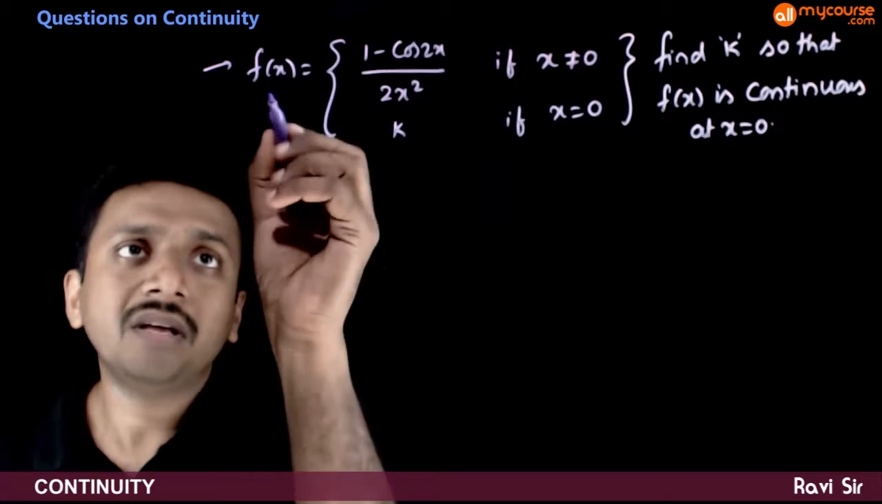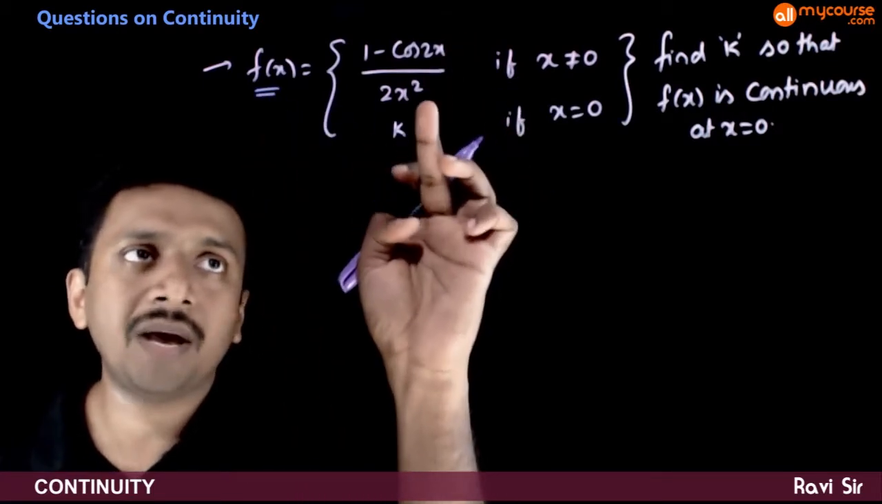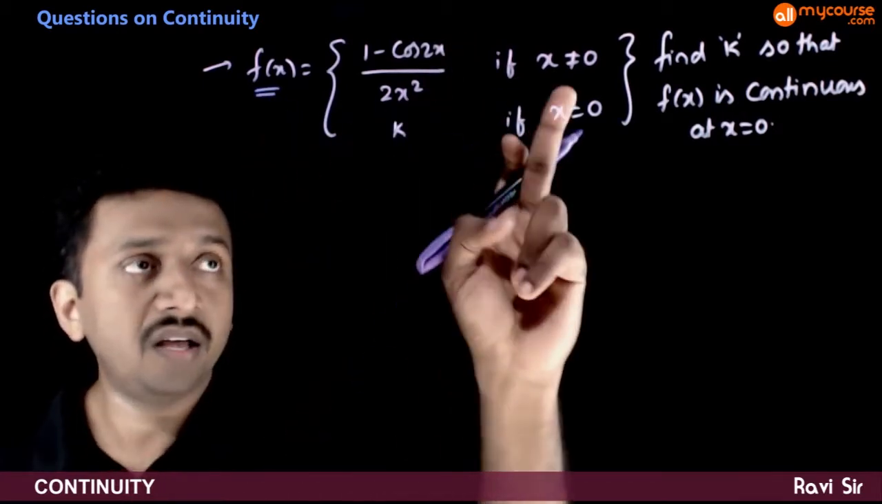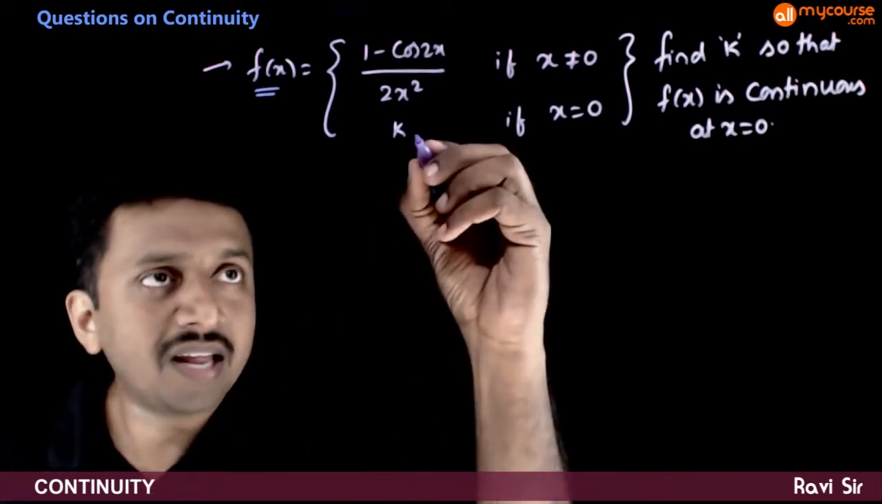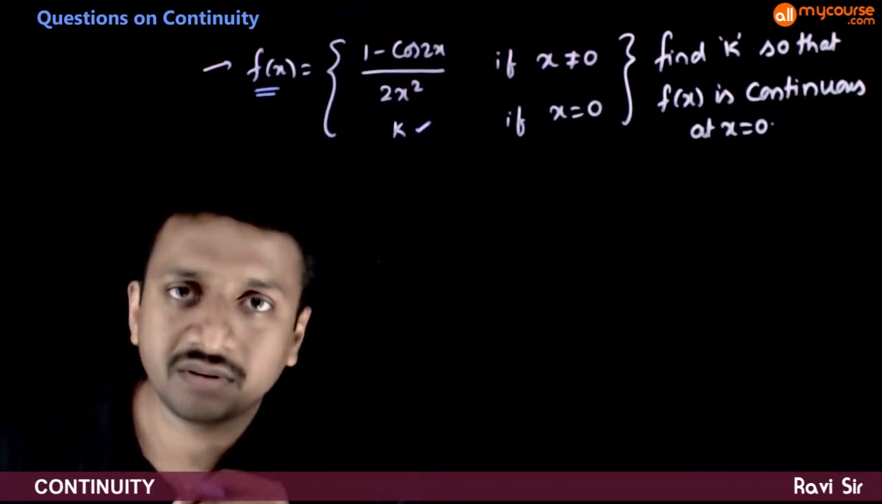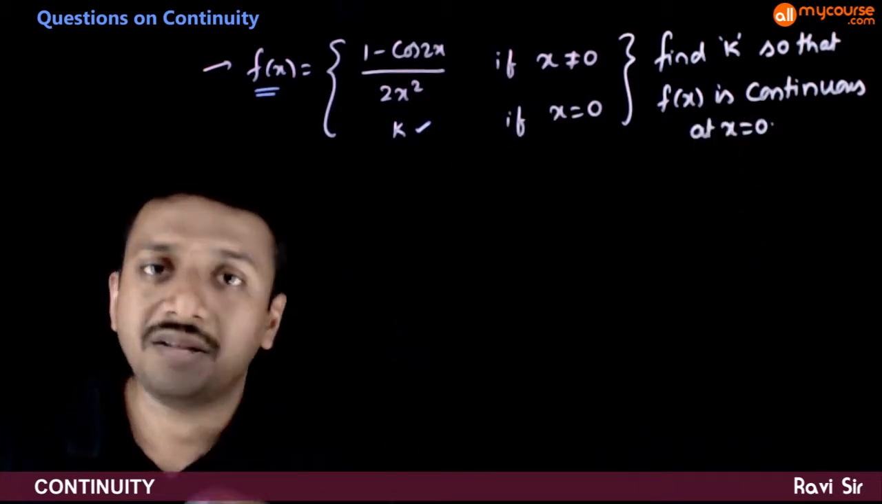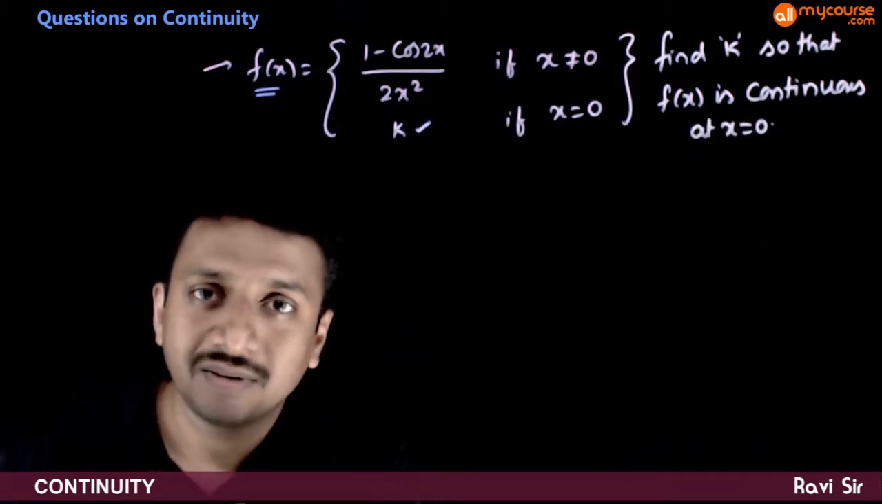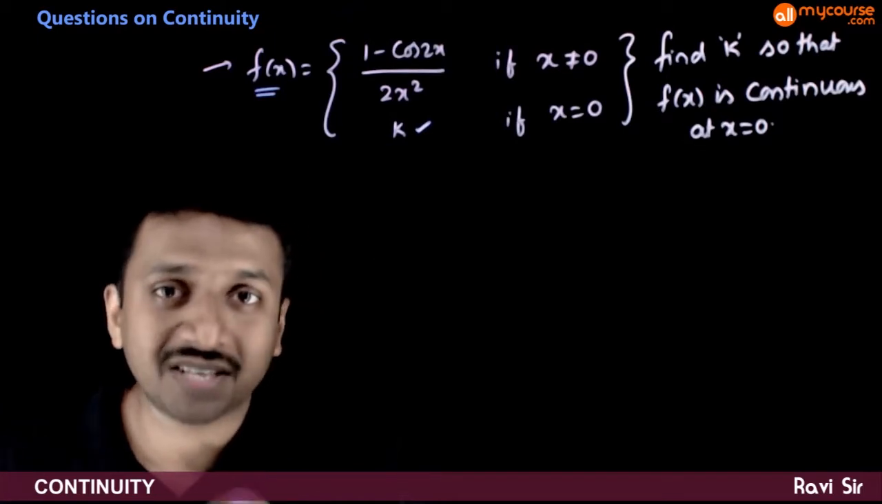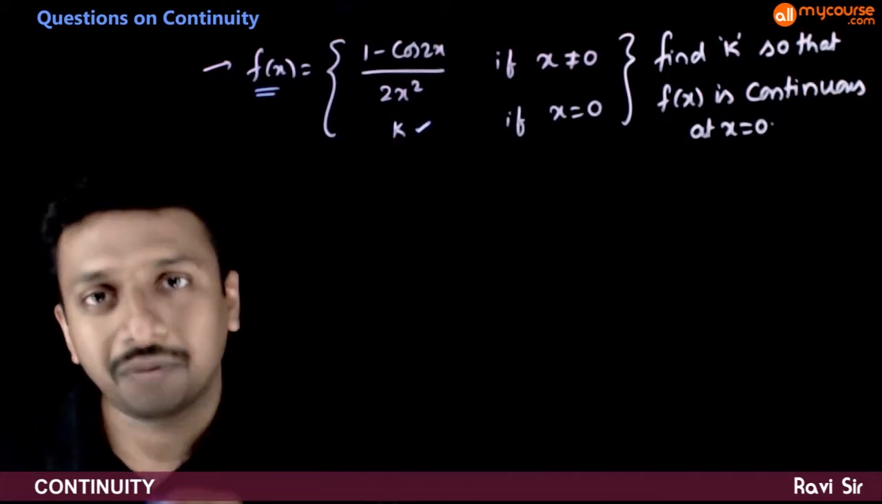So in this question, you're given f of x is equal to (1 minus cos 2x) by 2x square if x not equal to 0, and k if x is equal to 0. You're asked to find this unknown k, given that f of x is continuous at x is equal to 0. So in this question, you're given that f of x is continuous, and you're asked to find an unknown.